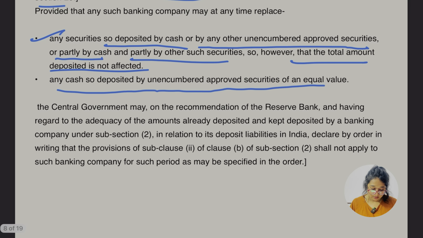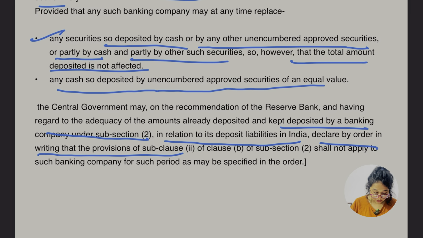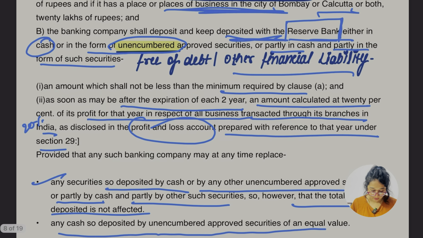Further, the central government may, on the recommendation of the Reserve Bank and having regard to the adequacy of the amount already deposited and kept deposited by the banking company under subsection 2 in relation to its deposit liability in India, declare by order in writing that the provision of sub clause 2nd of clause B of subsection 2 shall not apply to such banking company.